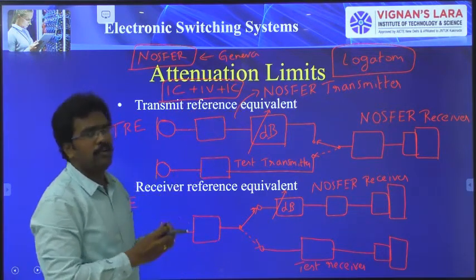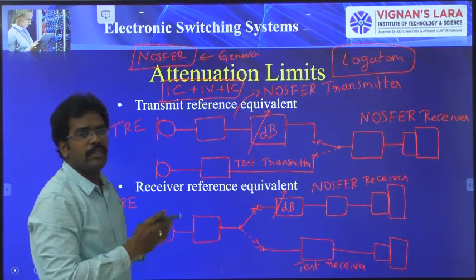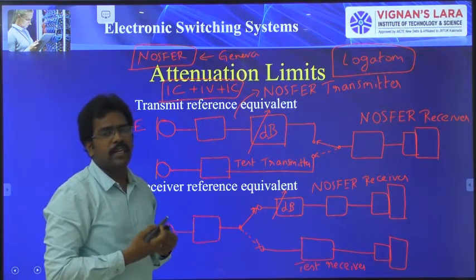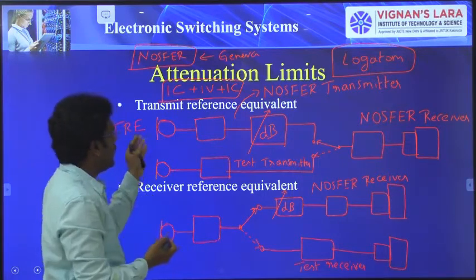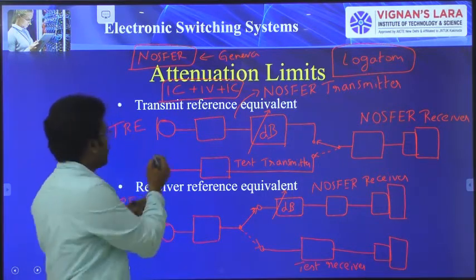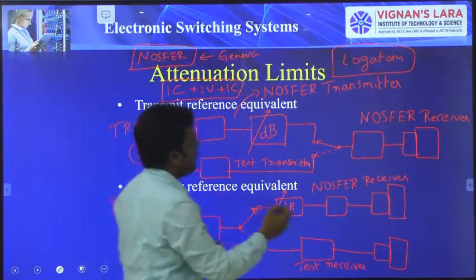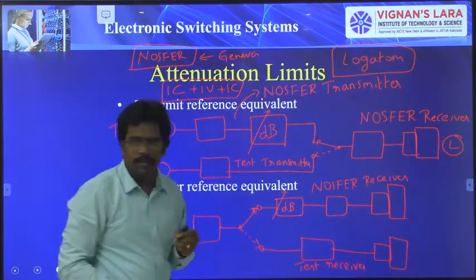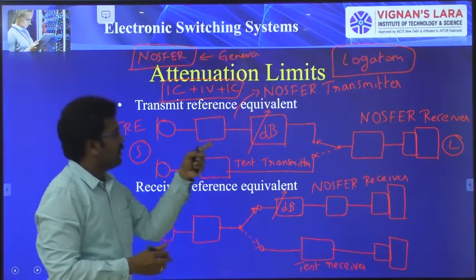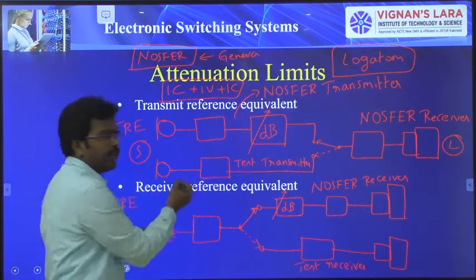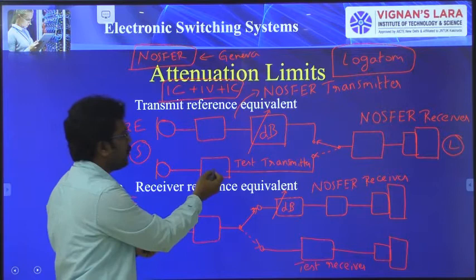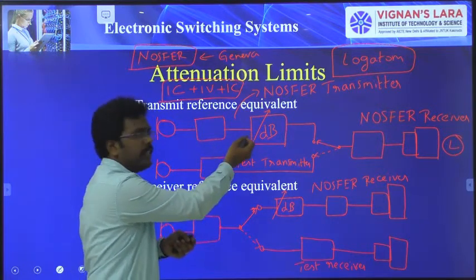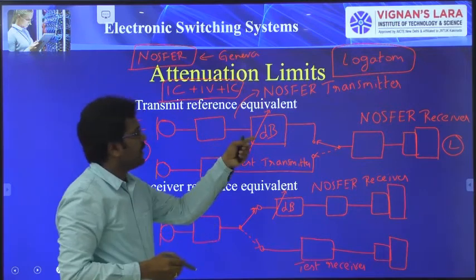To perform these tests, trained listeners and trained speakers are required. Here they are going to transmit this. So the speaker is here and the listener will be here. The quality of the test equipment is analyzed with the help of adding or removing dBs.